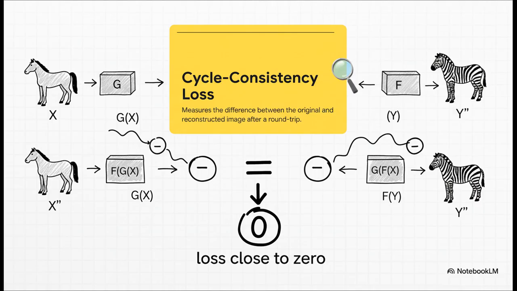So how does it know if it's doing a good job? That's where this crucial measurement comes in. It's called the cycle consistency loss. The model basically just measures the difference between the original horse and the one it got back at the end, and the original zebra and the one it got back. The entire goal of training is to get that loss, that difference, as close to zero as possible. By forcing the final image to look just like the starting one, the model can't really cheat. It has to learn a proper translation, because it knows it's going to be tested on the trip back.